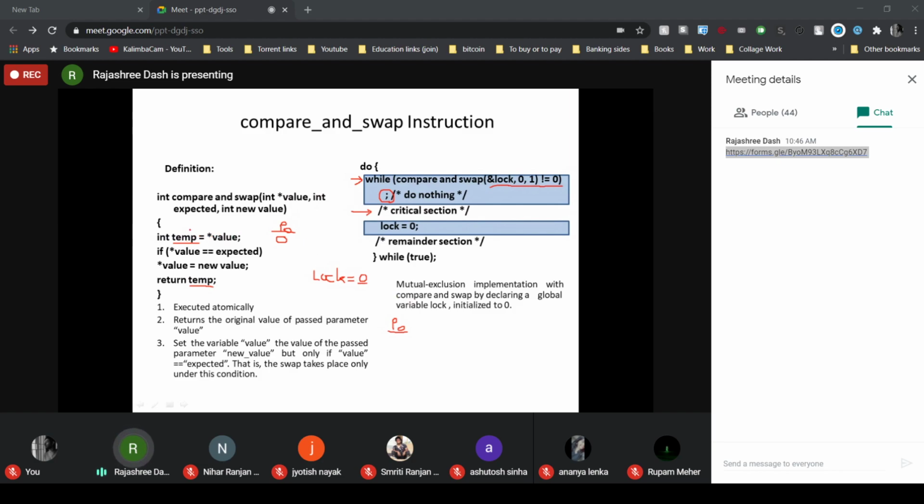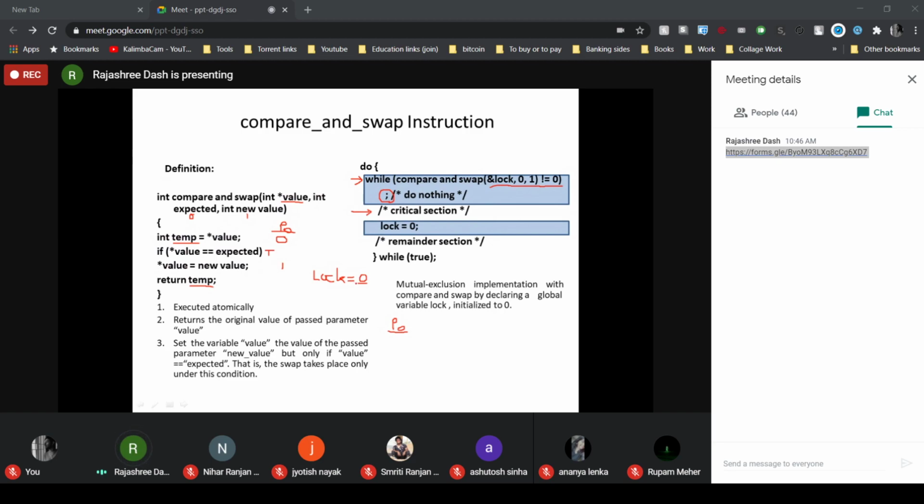So for P0, when it first executes the compare and swap instruction, it will set temp to 0. Then it will compare whether that value is equal to expected. What was the expected value? 0. The new value is 1. As for P0, star value was 0, so this condition is true. Condition is true means what it will do? Star value equal to the new value. That means star value will now be set to 1.